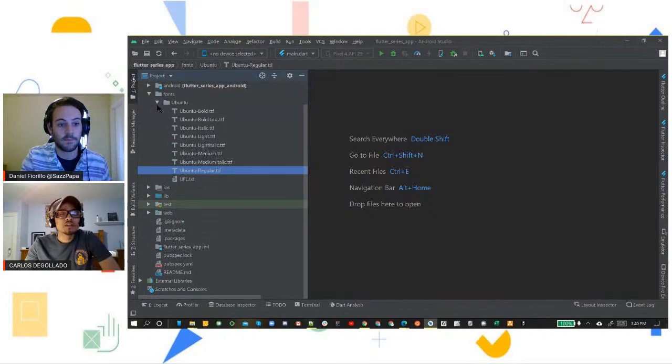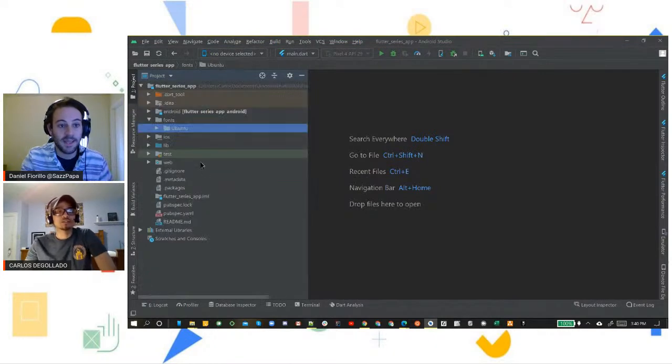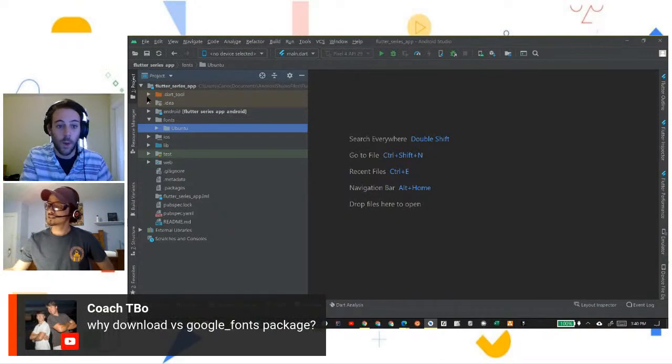And then let's see. Carlos, yes. Speaking of fonts, we do have a question in the chat. So from Coach, they ask, why download Google Font packages specifically for this Flutter application?